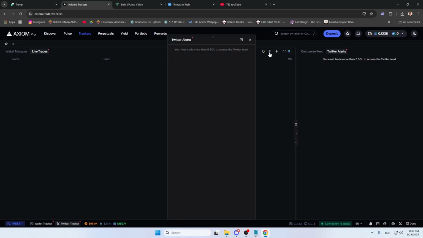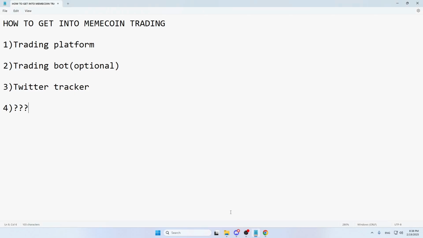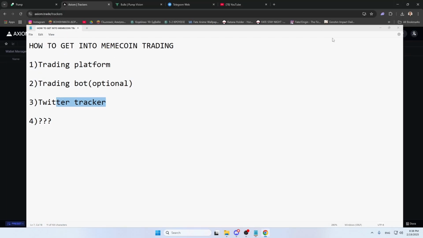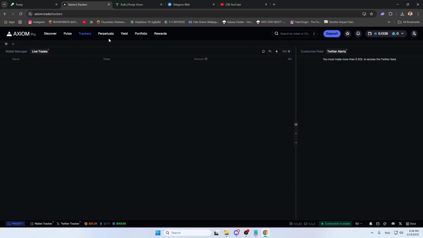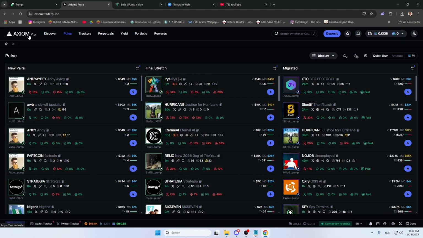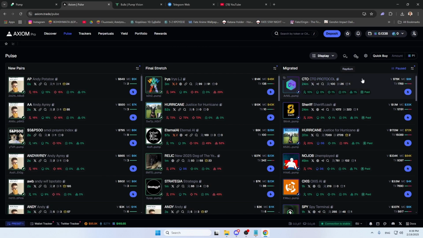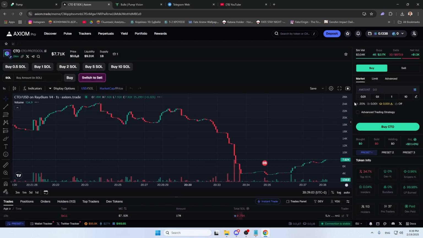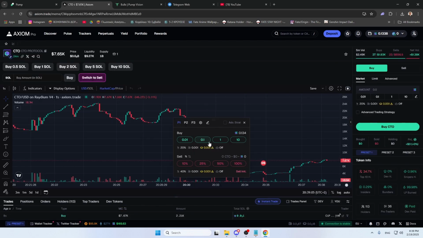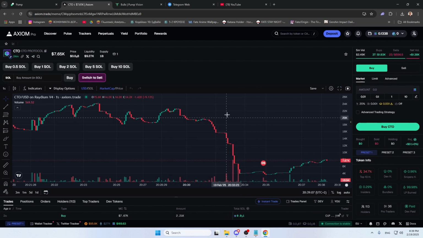Also, there is a Twitter tracker, which I'm gonna go over if you see here in the third step. So for now we can skip that. Now, this is basically it. Axiom Pro also has the trading bot. You can really buy instantly. If you see, you click, you buy instantly. It's really fast.